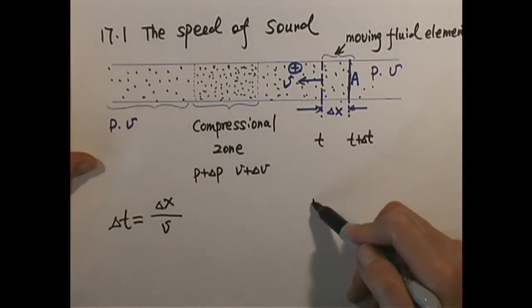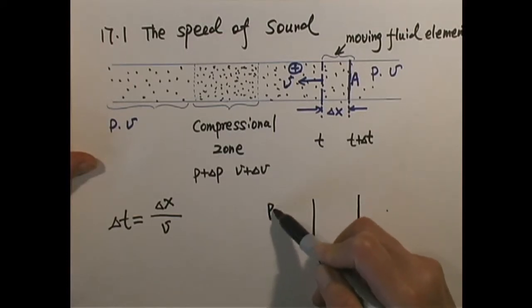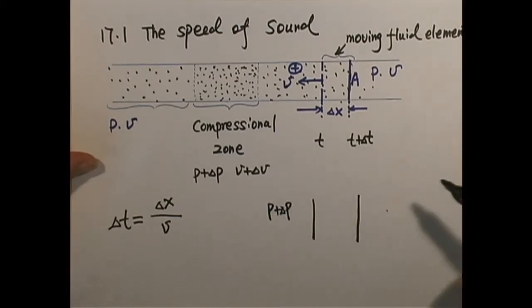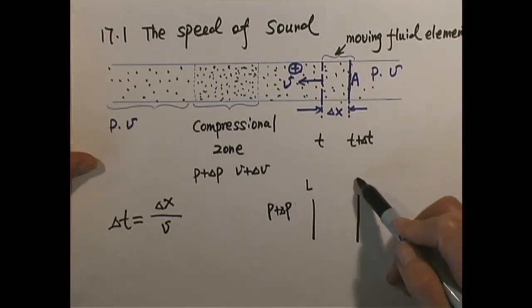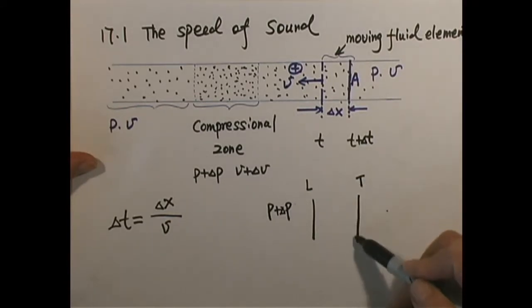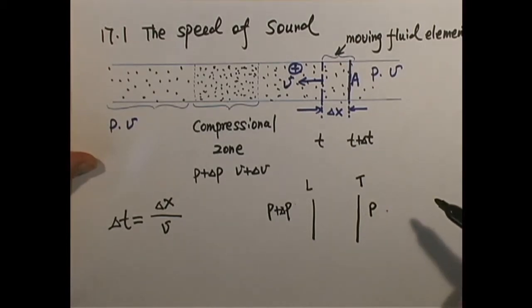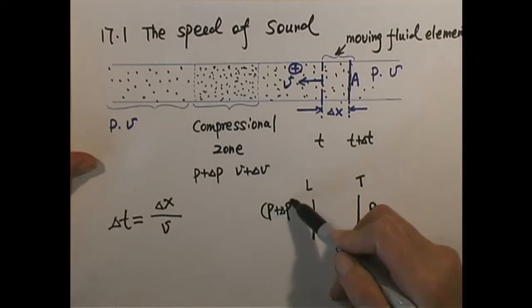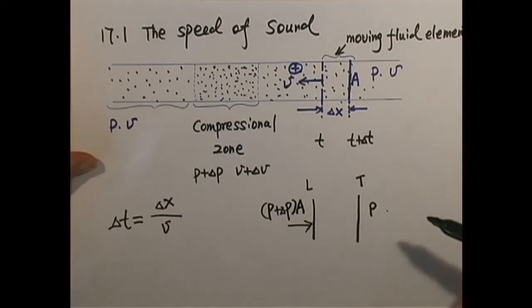Now, let's take a look at what happened. The leading phase encounters P plus delta P, which is high pressure. The trailing phase still remains outside, so the pressure is still P. The pressure on the left side times the cross-section area A gives a resistance force to the leading edge.